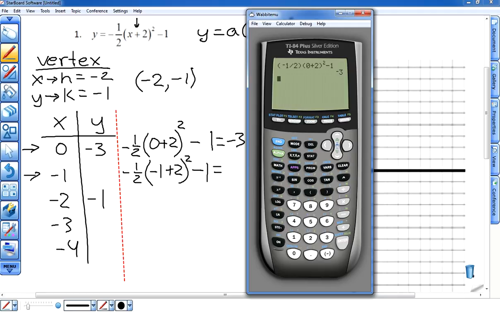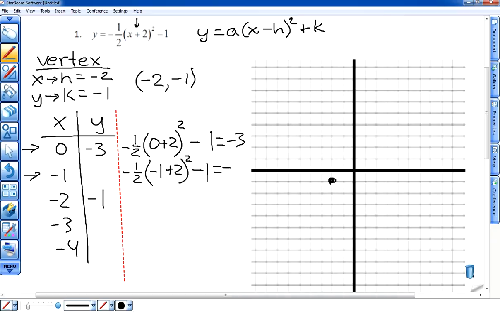Bringing our calculator back. How am I going to enter this in? I'm going to enter it in as -1 divided by 2 in parentheses times (-1 plus 2), and that is squared, and then from that minus 1. And when I hit enter, I get negative 1.5. So this is equal to negative 1.5. So when I plug in -1, I get negative 1.5.